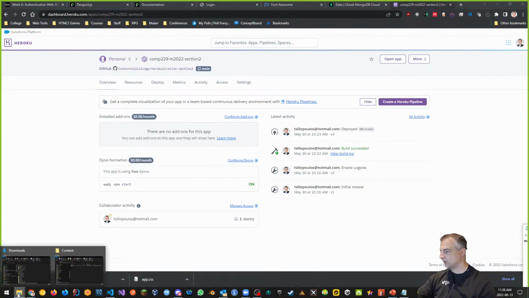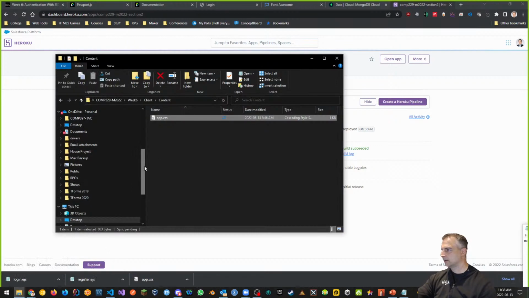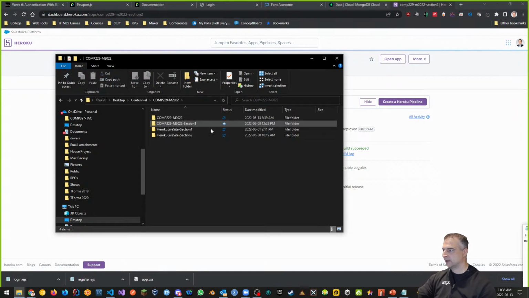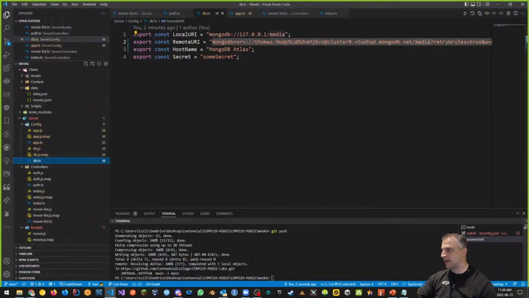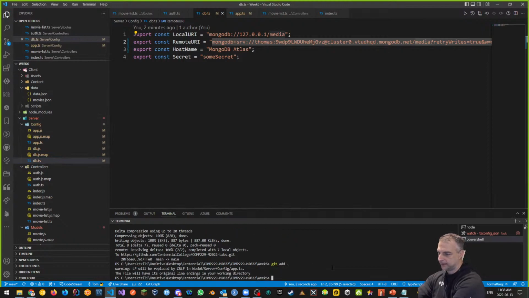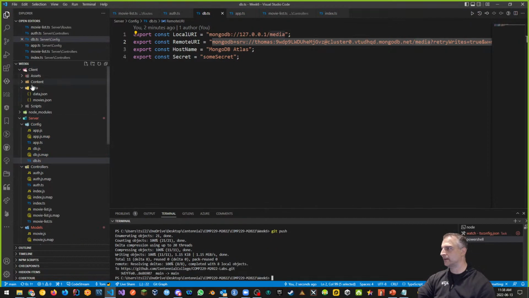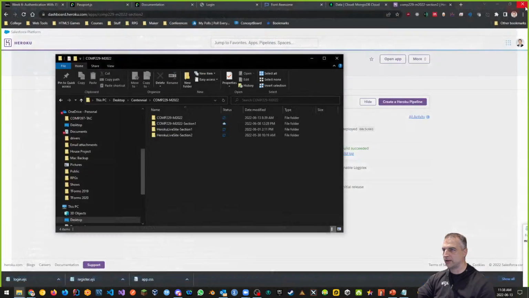So locally, remember that on my desktop, inside of Centennial, in my M2022, I have this Heroku section, Live Site section 2. And I want to hop out of Visual Studio Code for a second. But before we do this, we want to push this up to GitHub. So git add dot, git commit -m, and I'll say switched URI to remote, and then git push. That way locally we've done all of our pushing and configuring. Now I'm going to close off Visual Studio Code for now.